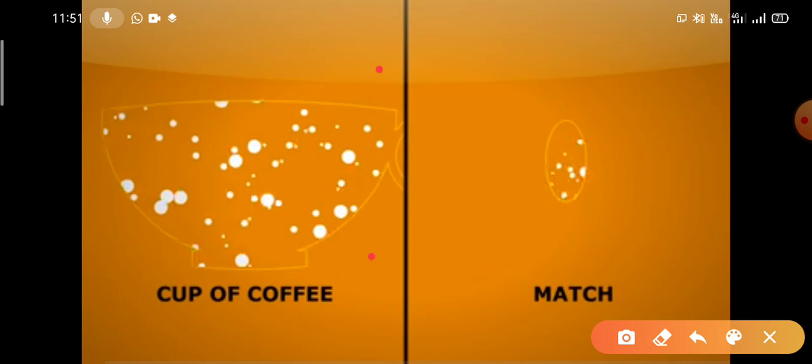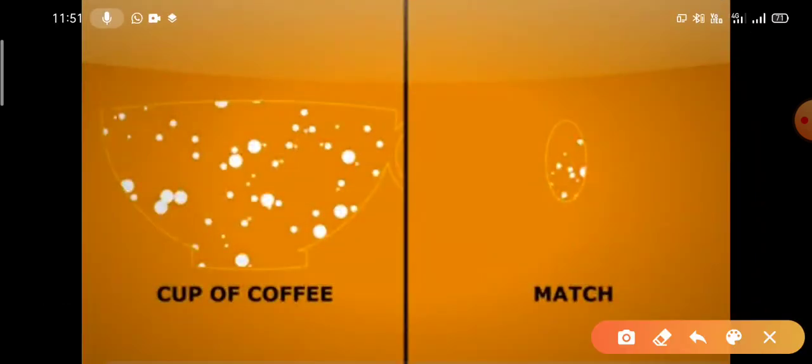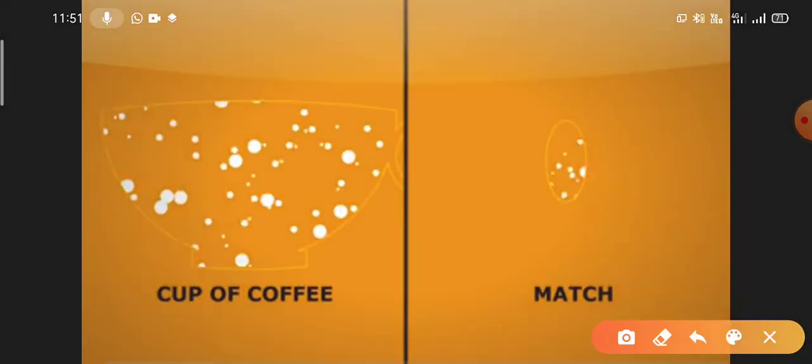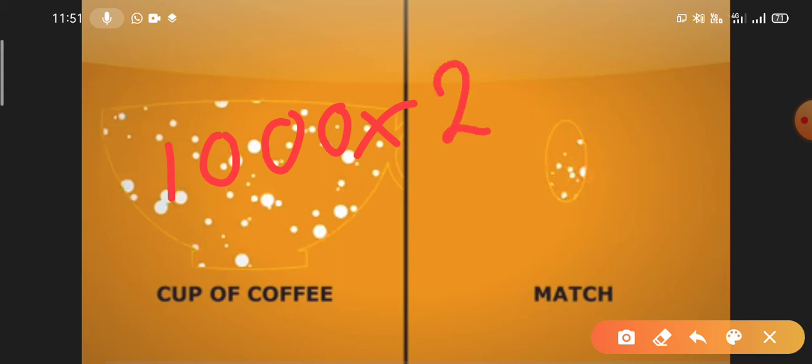So let us assume that this cup of coffee has a total of thousand molecules. Okay, and each molecule contains, suppose, 2 joule of energy, correct?